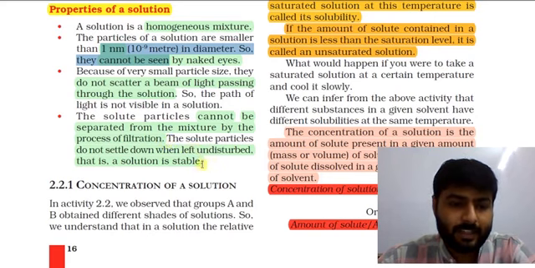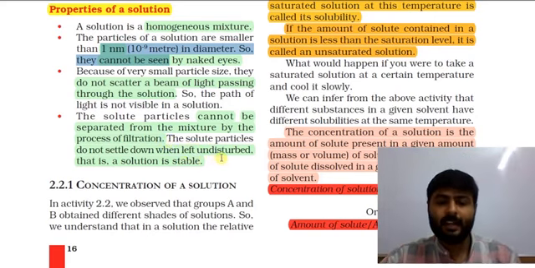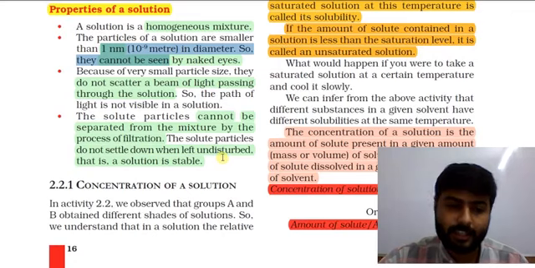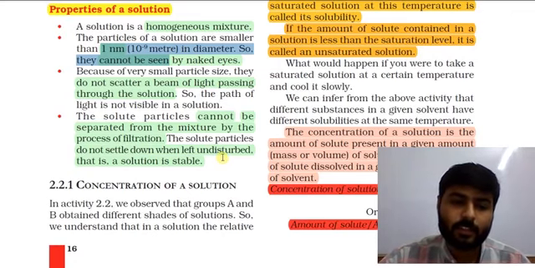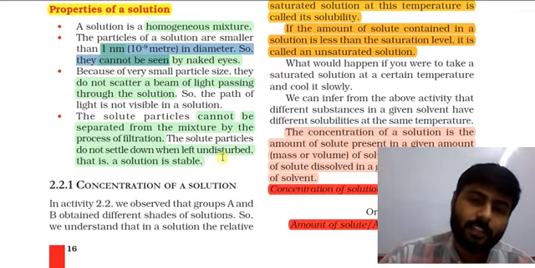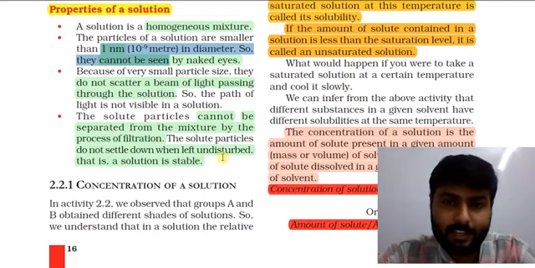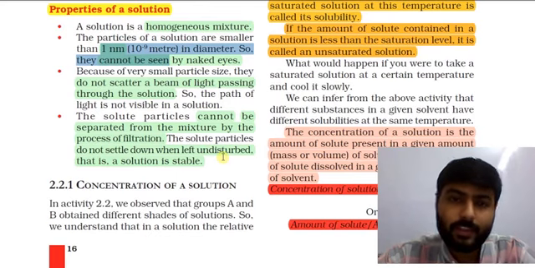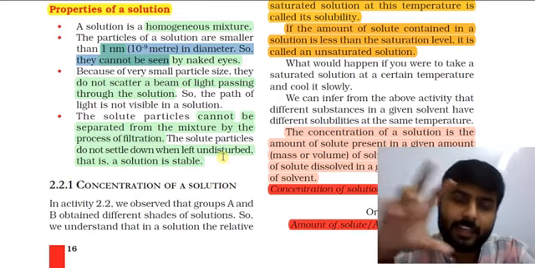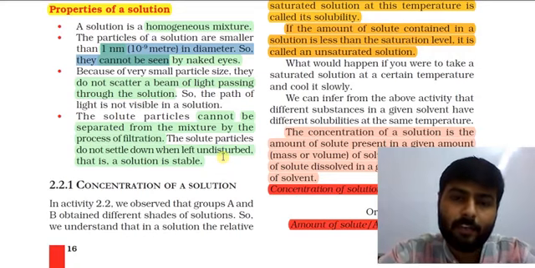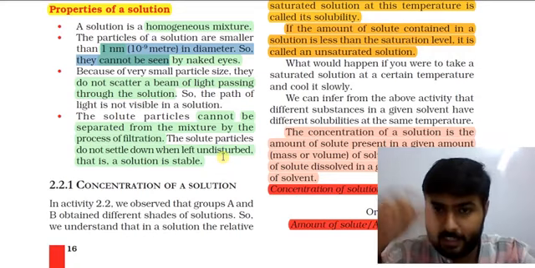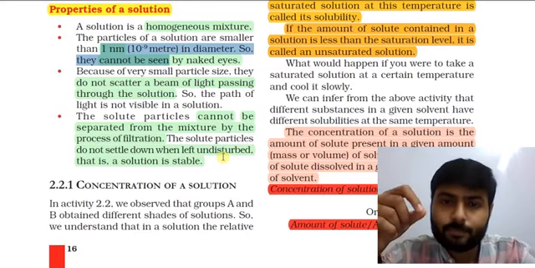The solute particles do not settle down when left undisturbed, that is, the solution is stable. As we have seen in the previous activity, if we put chalk or wheat flour in water and leave it for some time, the chalk particles or wheat flour will settle down.